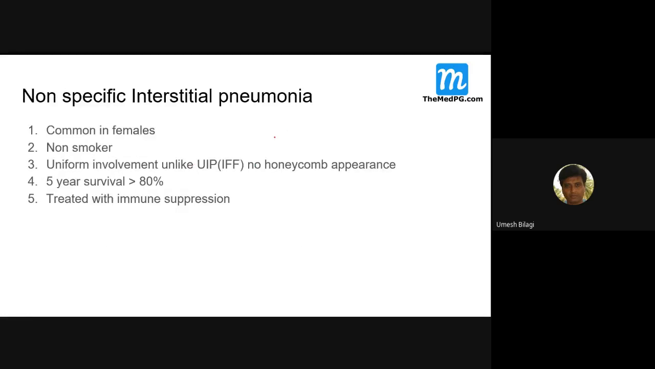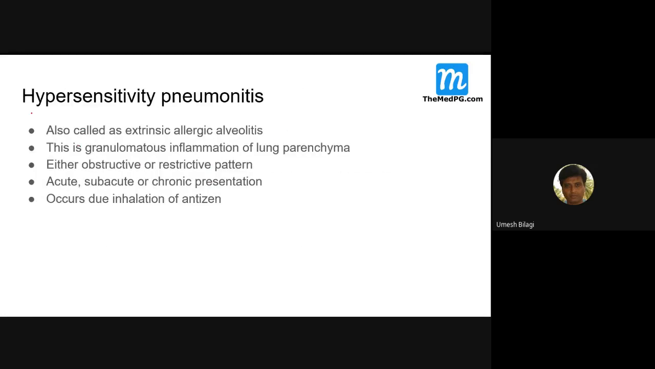Now I will go to one more aspect of interstitial lung disease, that is hypersensitivity pneumonitis. It is also called extrinsic allergic alveolitis. It all means that something from the external world, an allergen or an antigen, is responsible for this pneumonitis. These are the group of diseases which are of this kind.